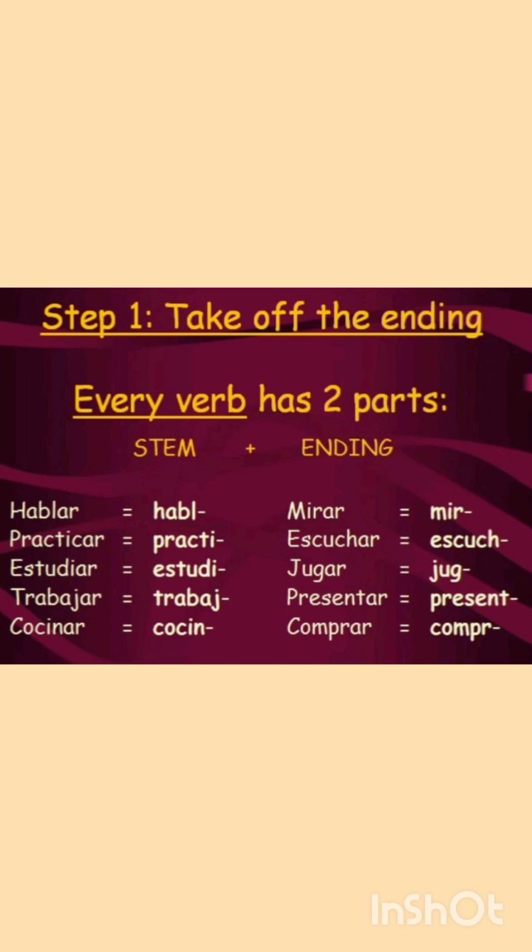See, all these are verbs. Hablar is to speak, practicar is to practice, estudiar is to study, trabajar is to work, cocinar is to cook, mirar is to see, escuchar is to listen, jugar is to play, presentar is to present, and comprar is to purchase or to buy. After step 1, it's just step 2.